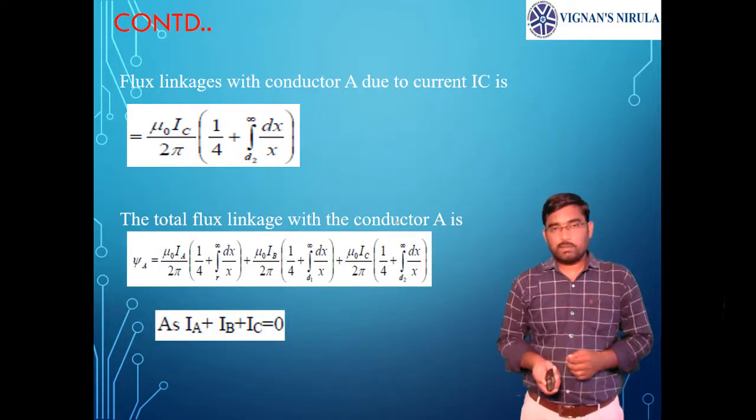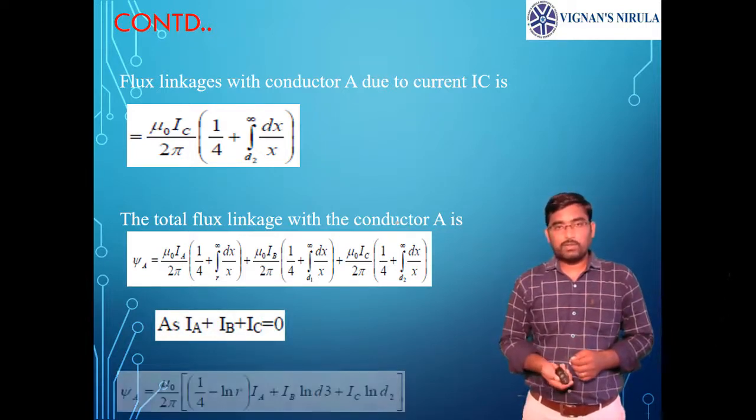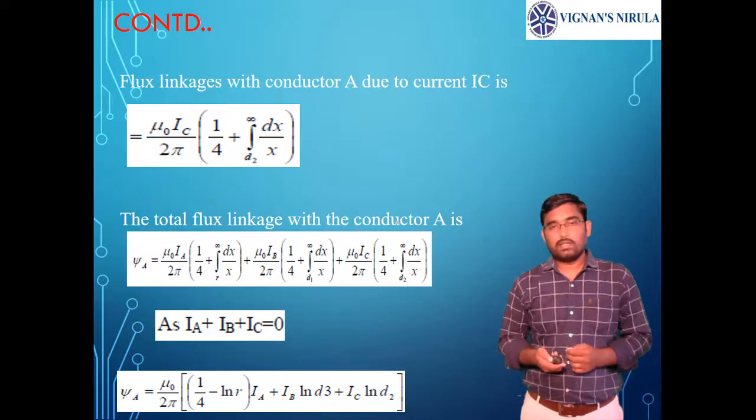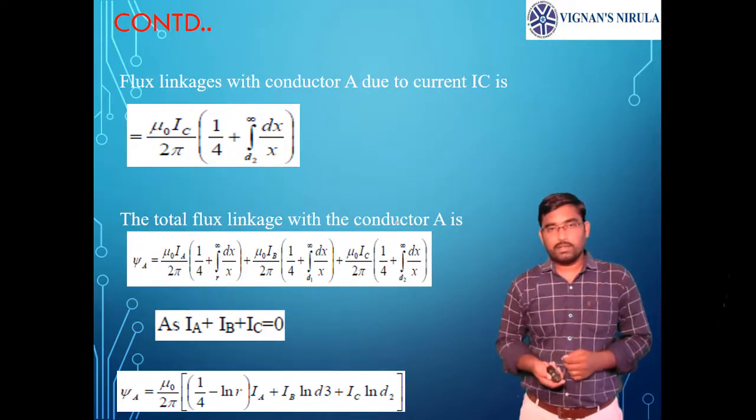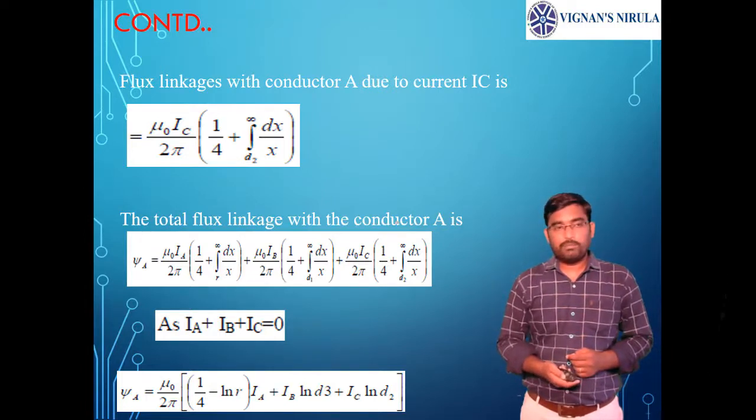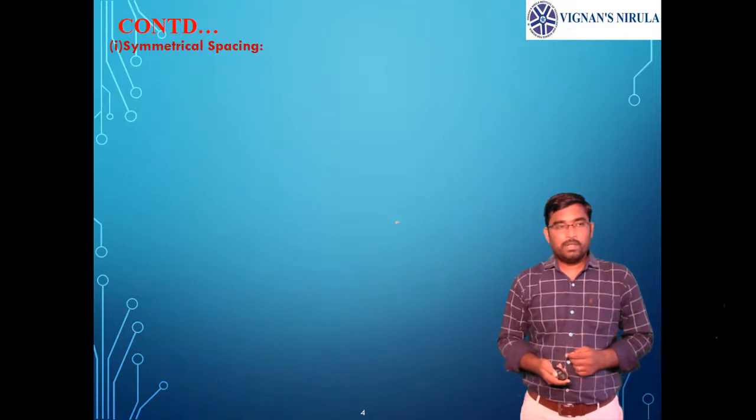Next, as the system is balanced, IA plus IB plus IC equals 0, then the total flux psi A equals mu naught by 2 pi into 1 by 4 minus ln of R into IA, plus IB into ln of d3, plus IC into ln of d2. By doing the integration, the integral of 1 by x dx is nothing but ln of x. So by keeping the limits of ln of infinity, d1, all these things, you will get this total flux psi A.